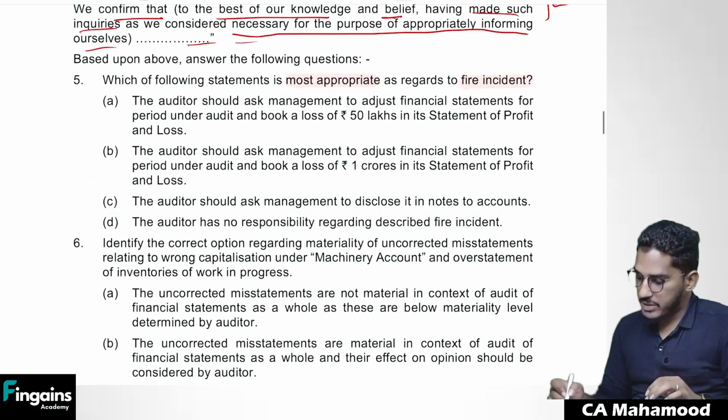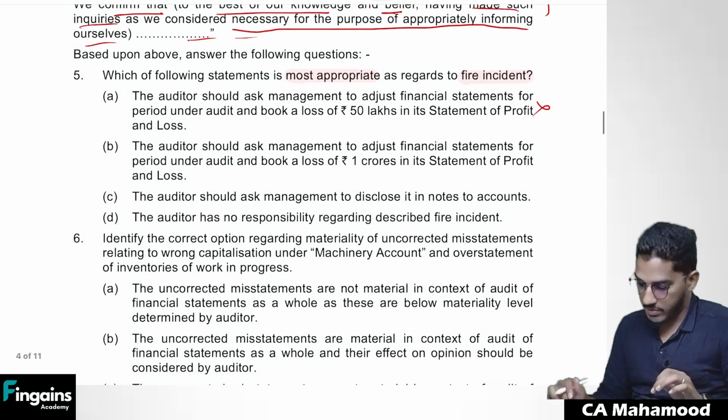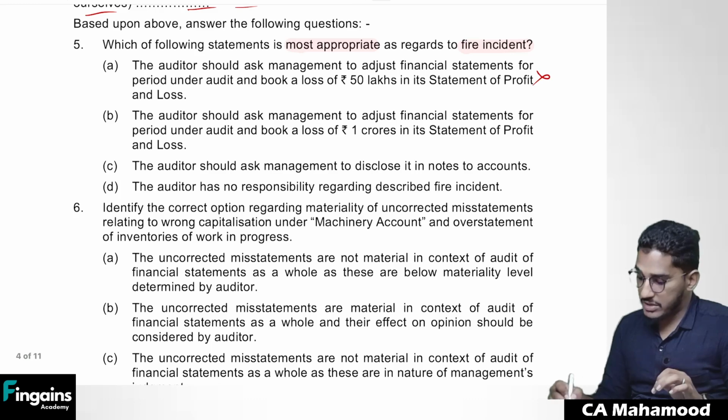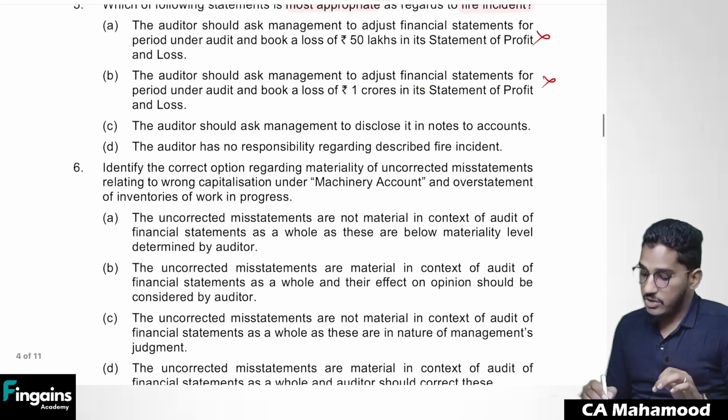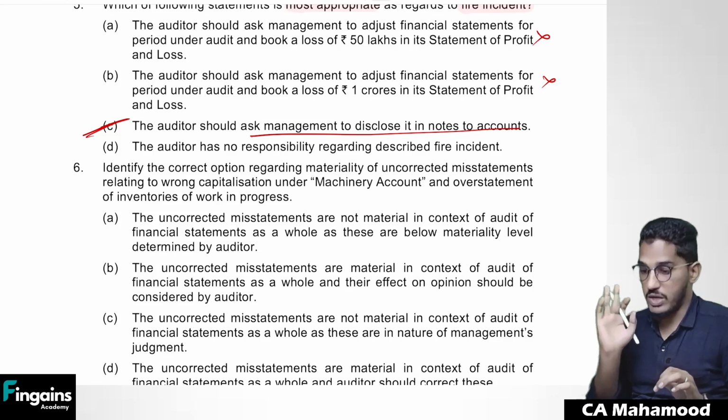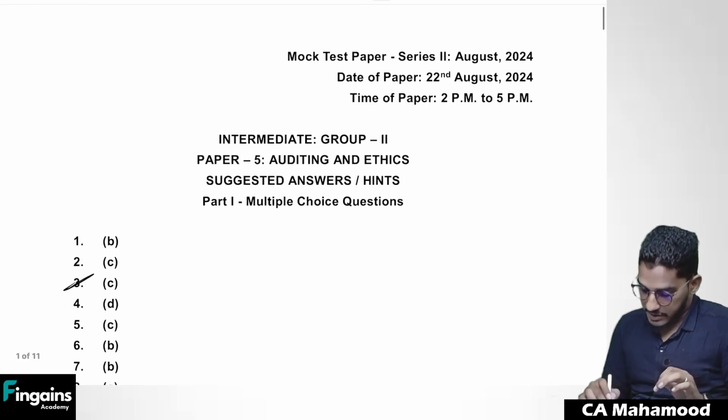The auditor should ask management to adjust financial statements for the period under audit and book a loss of 50 lakh, not required. The auditor should ask the management to adjust financial statements for the period under audit and book a loss, not required. The auditor should ask the management to disclose it in the notes to accounts. Yes, this is the correct option. This is what you are supposed to do. So for the fifth one, the option is C.